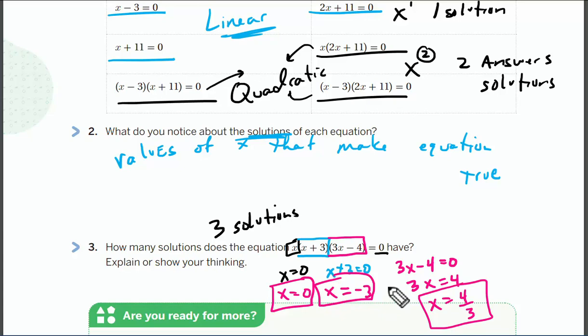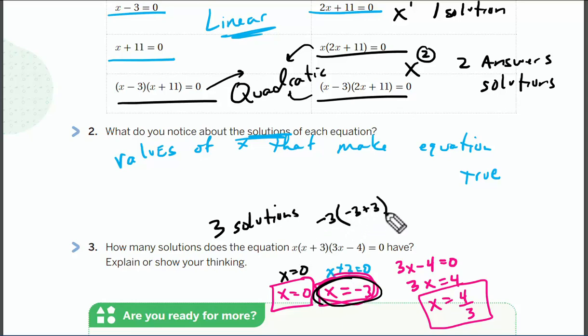Now the importance of these answers is something we've got to understand. This is where the zero product principle, zero product property, comes into play. If I take any one of these answers, for instance x equals -3, and plug it into the x in the equation, I get -3 (first one), parentheses -3 plus 3, parentheses 3(-3) minus 4 equals 0.